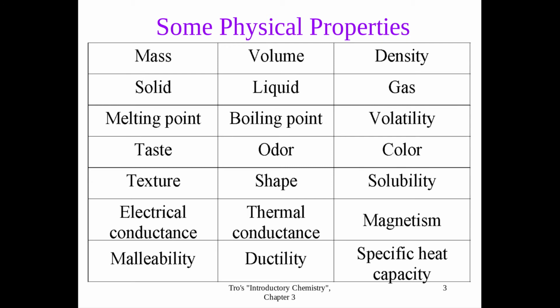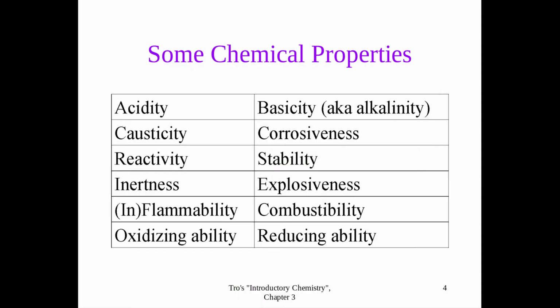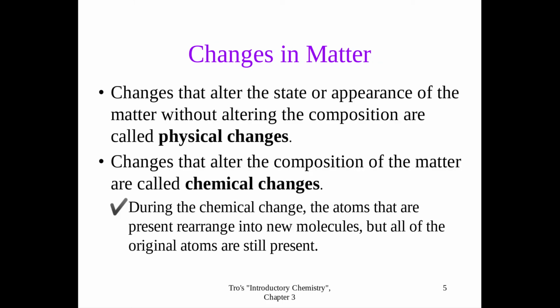So here are some quick examples of physical properties. You'll notice every single one of these, in order to figure out these properties, we don't have to change that substance. I can look at that substance and it would be the shape of that substance. Whereas these chemical properties, you'll notice that if I determine the flammability of something, then I completely destroy that substance. It's not the same substance anymore.